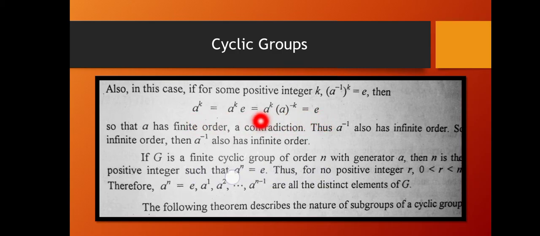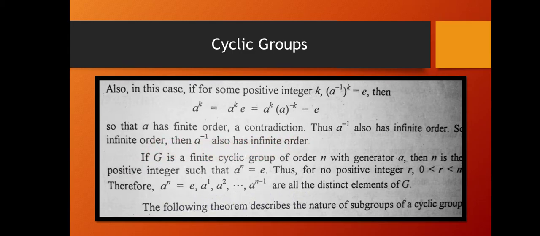It means k is another order for the element A, so that A has finite order, and this is a contradiction because A has infinite order. Thus A inverse also has infinite order. So if A has infinite order, then A inverse also has infinite order.